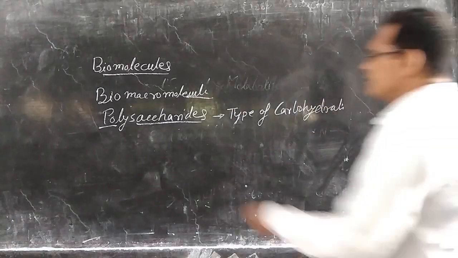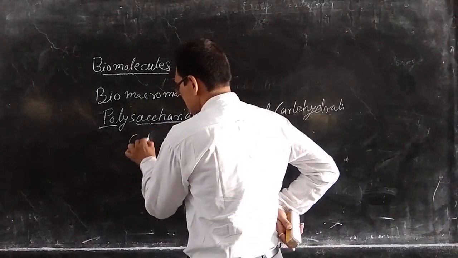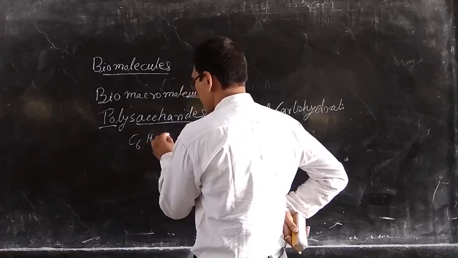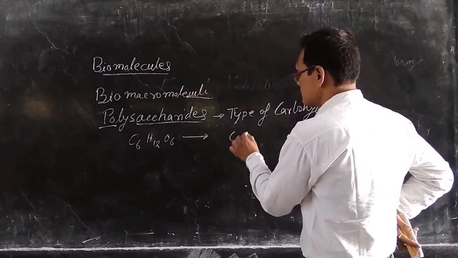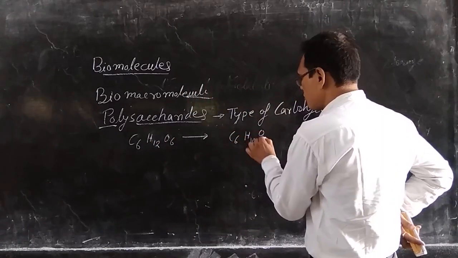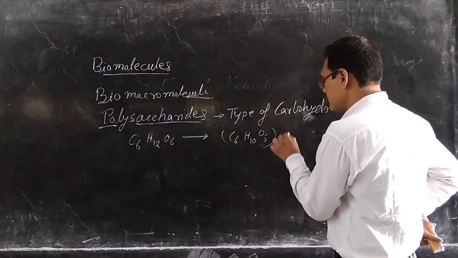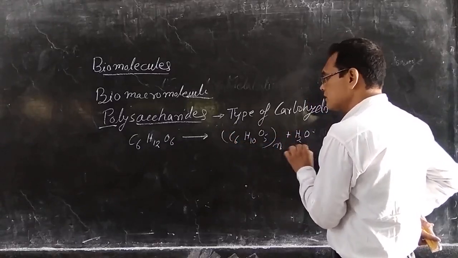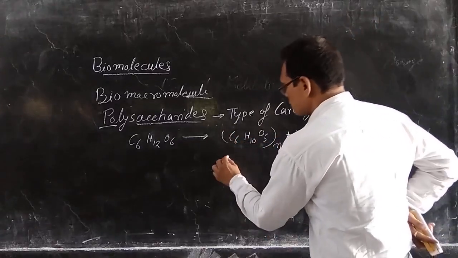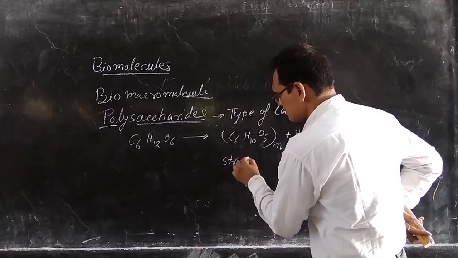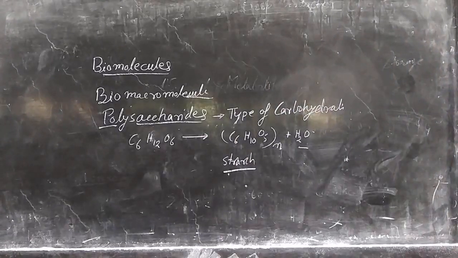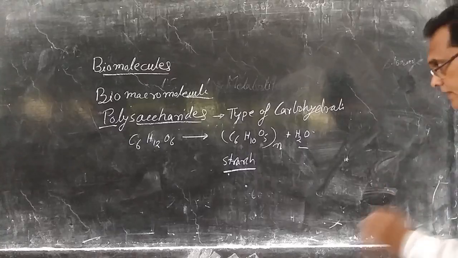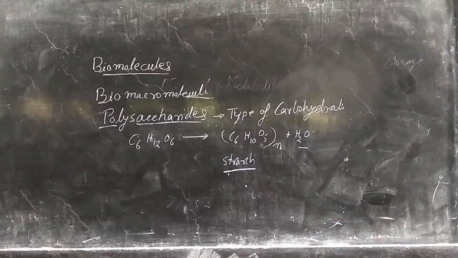Normally, just like this, C6H12O6 is the formula of glucose. That becomes C6H10O5, that whole, plus H2O released. This is the formula of starch. Starch is made up from many glucose molecules. So this is the general formula, we can say the polysaccharide general formula.